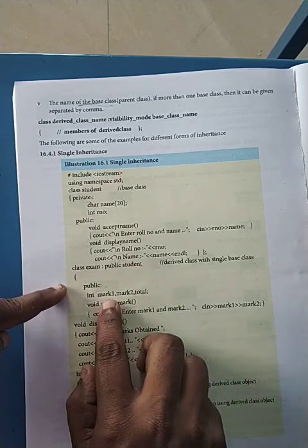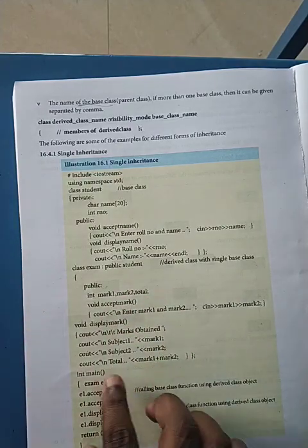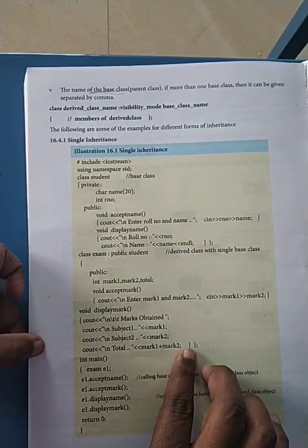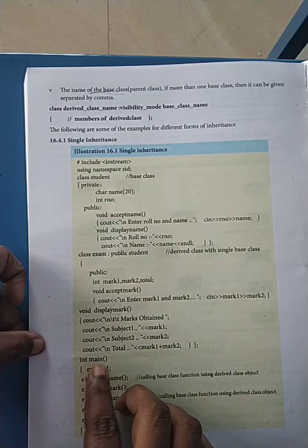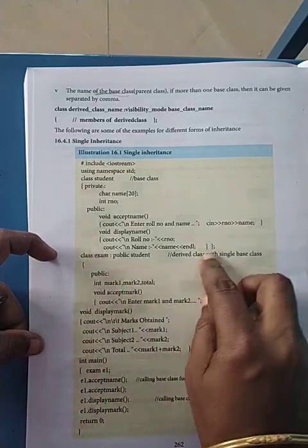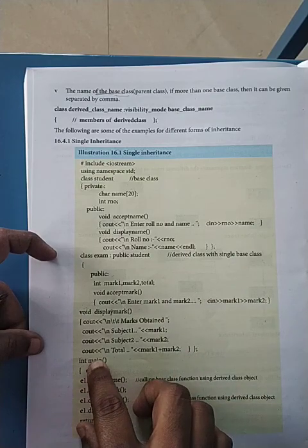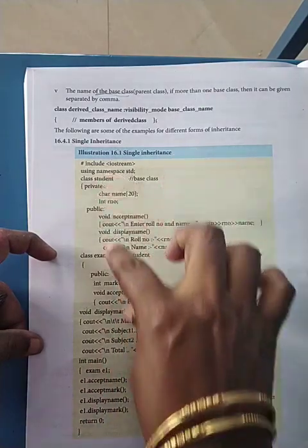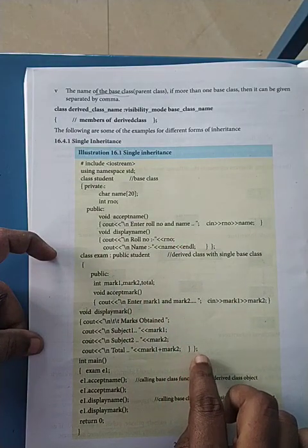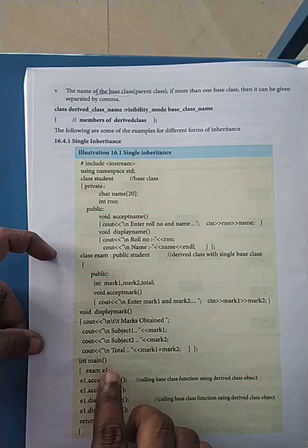Here we are going to have mark 1, mark 2 and total. Here we get the marks, and in display we add the 2 marks and display them. See, this is one class, this is the second class, and the class structure ends here. Now this is the main function. Exam E1 is the object name.